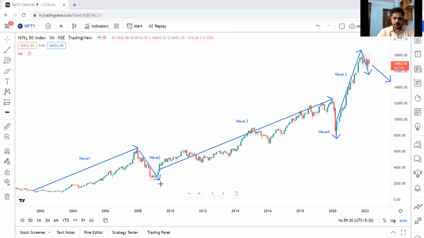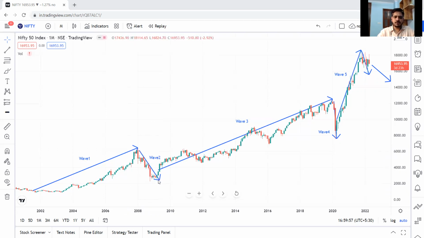This is a corrective wave, and the correction happened at 61.8%. As per theory, from the peak price of wave 1, it has corrected by 61.8%. Herein, the market sentiments are still bearish. That's why it has gone down.